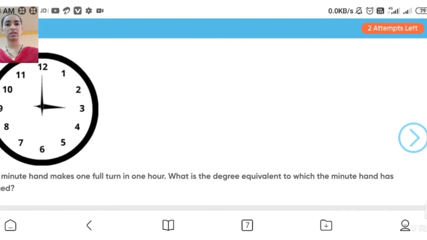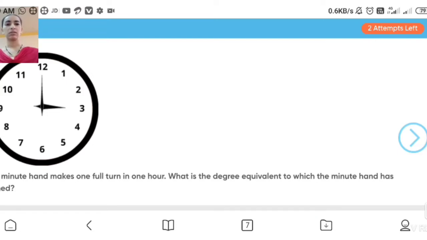Which angles are called complementary? If the addition of two angles is 90 degrees, then those angles are complementary, and if the addition is 180 degrees, then those angles are called supplementary. These all things we have learned in chapter lines and angles.